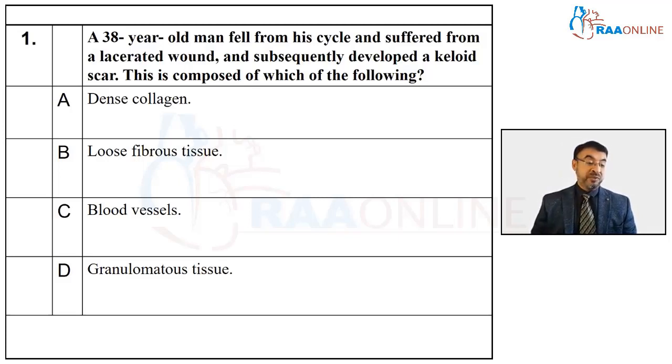Now, I'm sure you've seen in many places on the beachside, when you go and you see others, you may find people with increased collagen scars along the hand or along the chest, or in various parts of the body where they've got injuries. Now, keloids are more common among African Americans due to an HLA inheritance. And the disadvantage in a keloid is the more you cut it out, the more it can grow or recur once again. Okay, so the answer in this case is dense collagen.